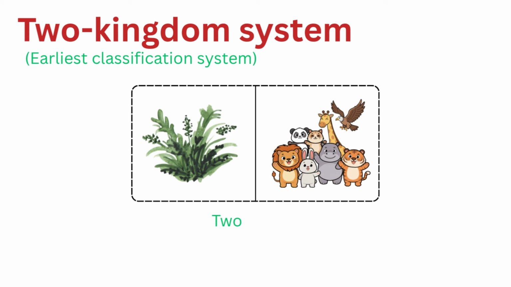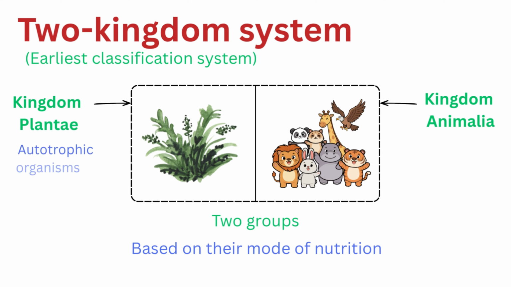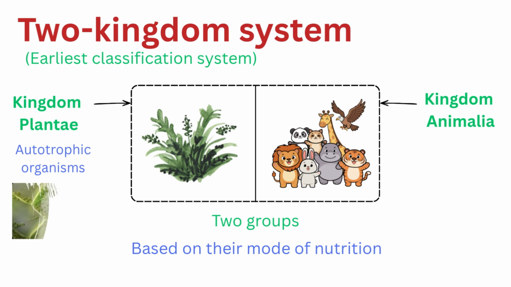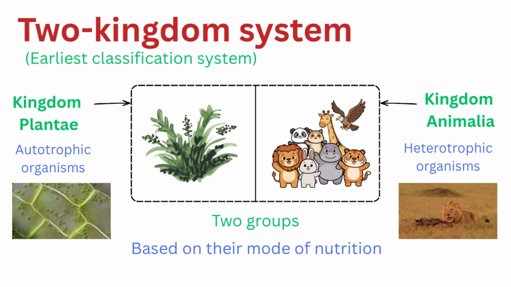The two-kingdom system was the earliest classification system. In this system, all organisms were divided into two groups, plants and animals. This classification was based on their mode of nutrition. Autotrophic organisms, those that prepare their own food using chloroplasts to perform photosynthesis, were placed in Kingdom Plantae. Heterotrophic organisms, those that cannot prepare their own food, were placed in Kingdom Animalia.